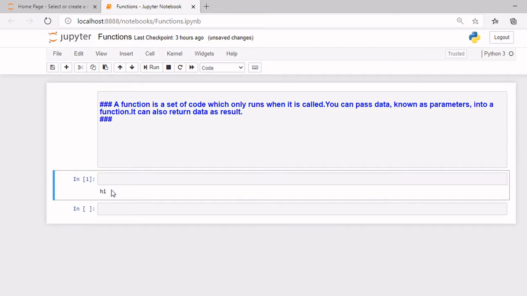You can just ignore this hi. I just forgot to remove it, but that's okay. It's just welcoming us.